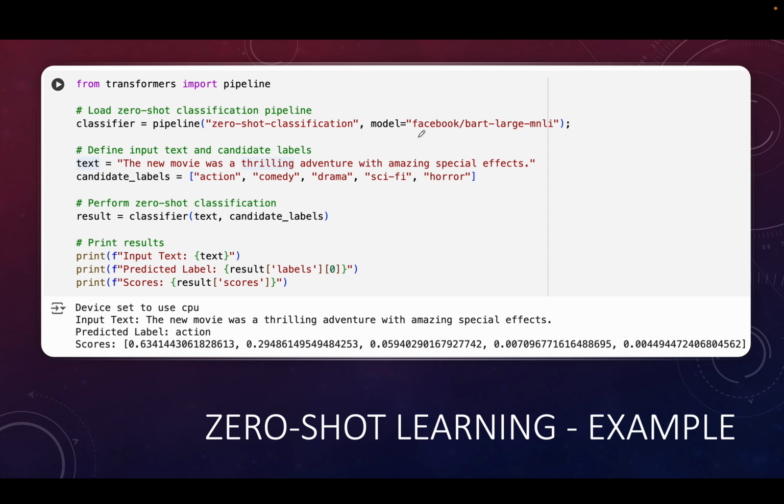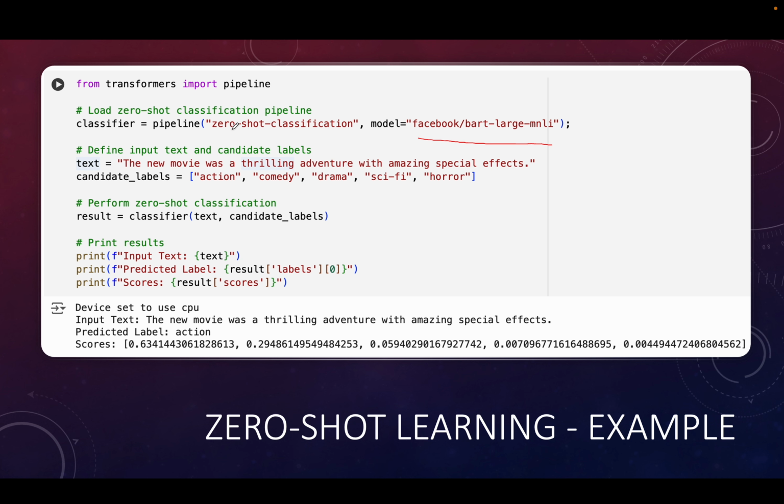So we have a model called BART large MNLI, and it was not trained for categorizing the movie into its genres. So we have given it a text which describes a movie, like the new movie was a thrilling adventure with amazing special effects, and we want the model to predict what the genre was, whether it was action, comedy, drama, sci-fi or horror.